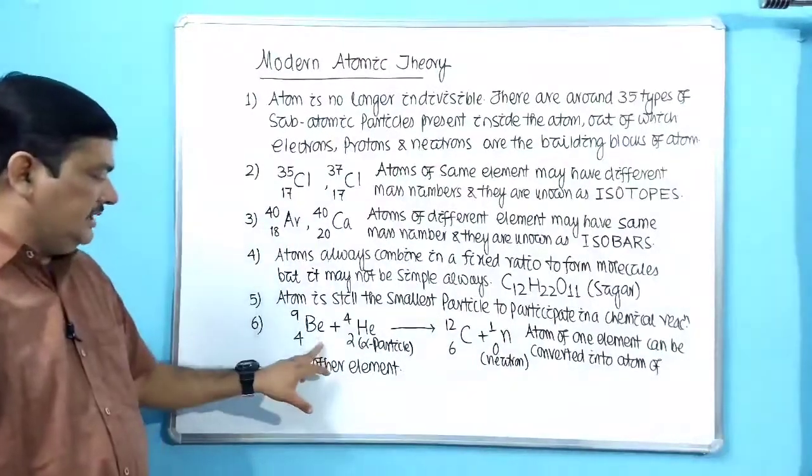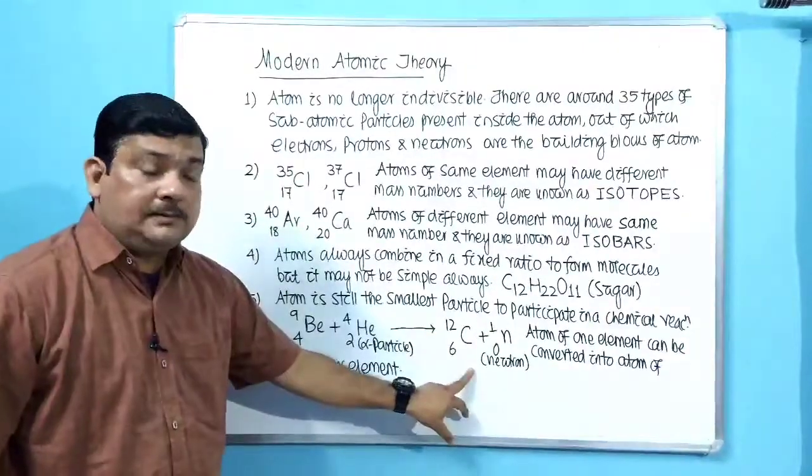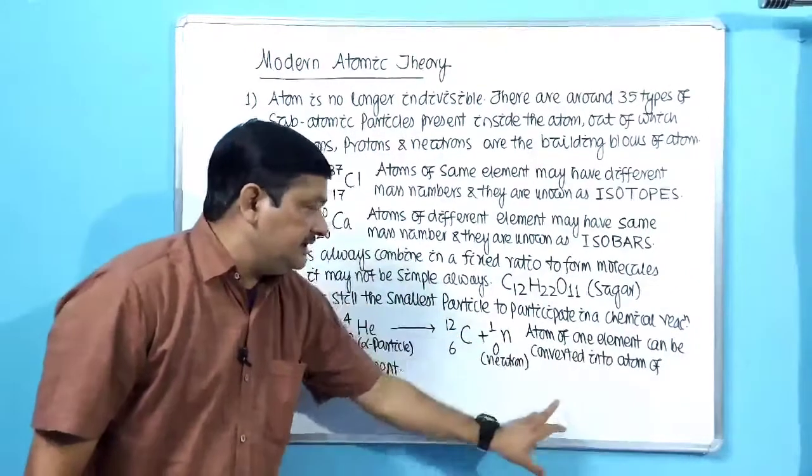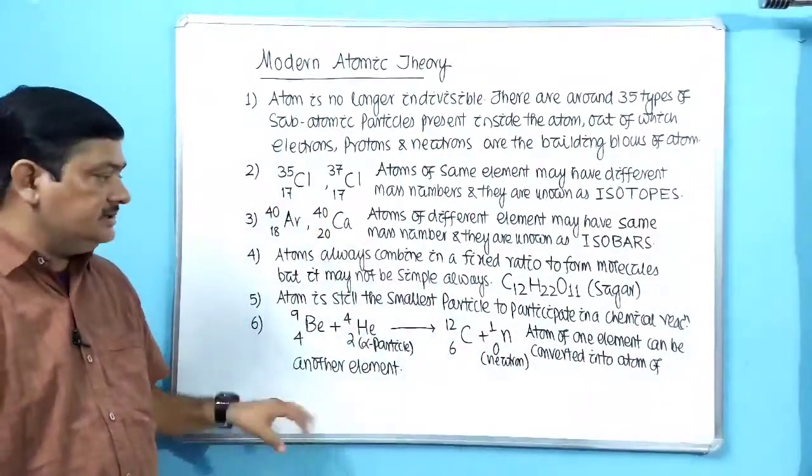What we find here? An atom of beryllium has been converted into atom of carbon. So atom of one element can be converted into atom of another element.